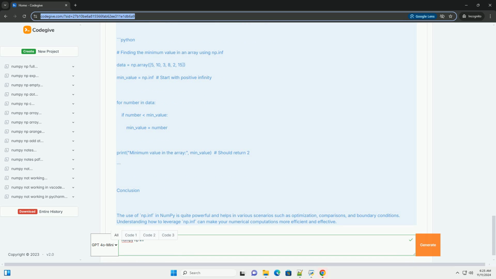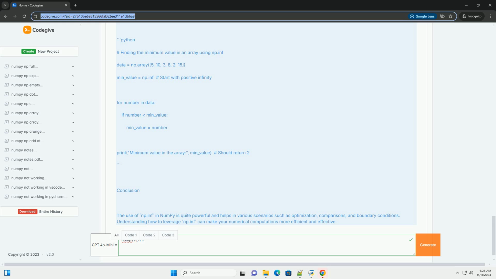Key points about np.inf. 1. Type: np.inf is of type float. 2. Usage: it can be used in comparisons, arithmetic operations, and as an initial value in algorithms. 3. Negative infinity: you can also use -np.inf to represent negative infinity. 4. Comparison: any finite number compared to np.inf will be less than it, and any finite number compared to -np.inf will be greater than it.